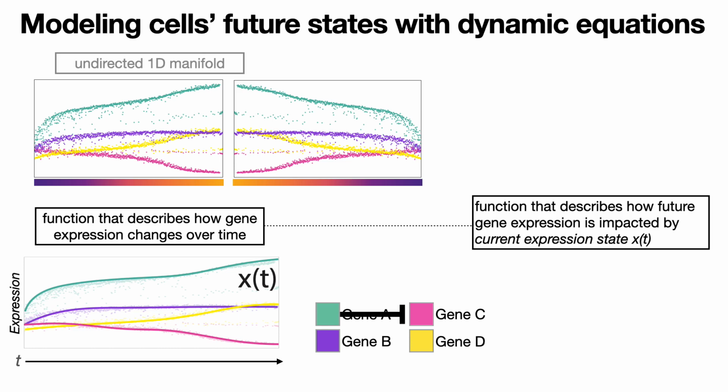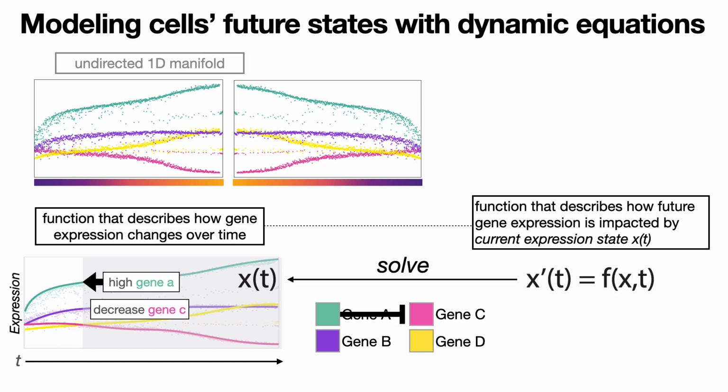For example, what if I told you that I know gene A, in color green here, has a negative impact on the expression of another gene, gene C? So looking at this plot to the left, in that case, we would see when we have a high level of expression of gene A at a particular time point, we would expect to see a decrease in gene C at all subsequent time points. Hence, we're incorporating a notion of time without necessarily modeling it directly.